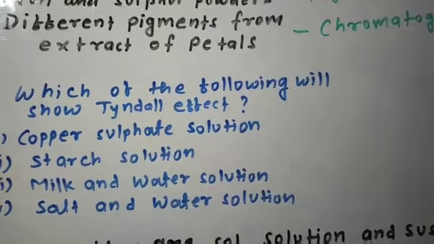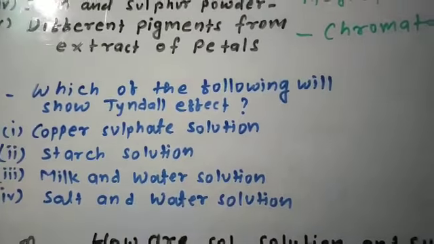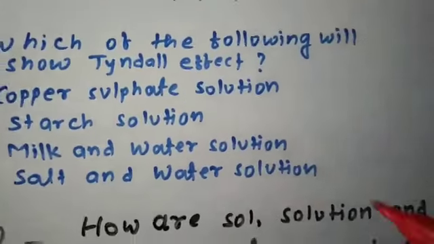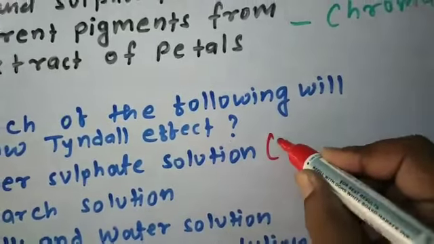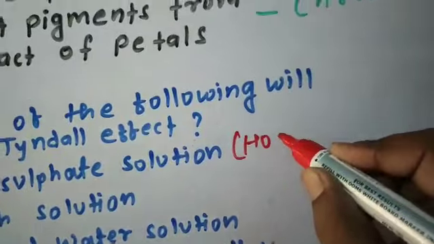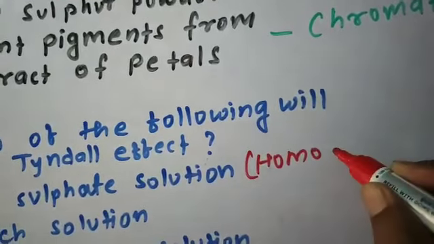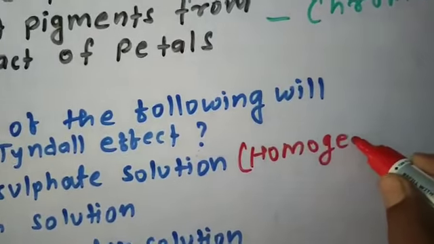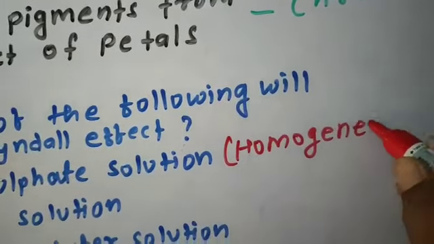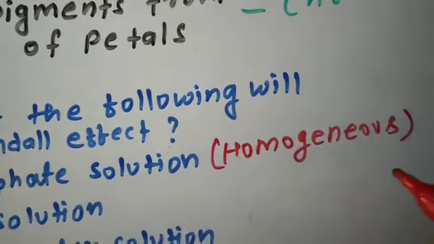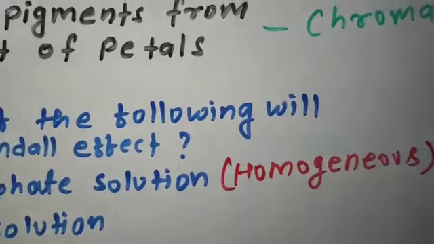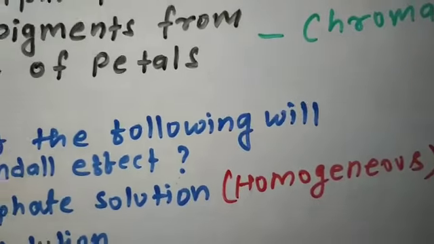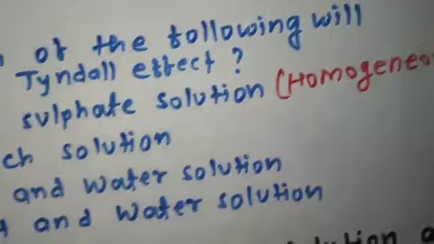Let us describe each, whether it is homogeneous or heterogeneous. Copper sulfate solution is homogeneous, and it will not show Tyndall effect.